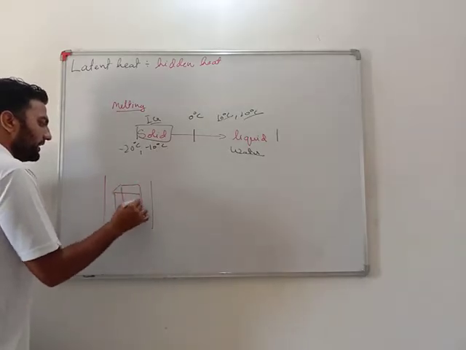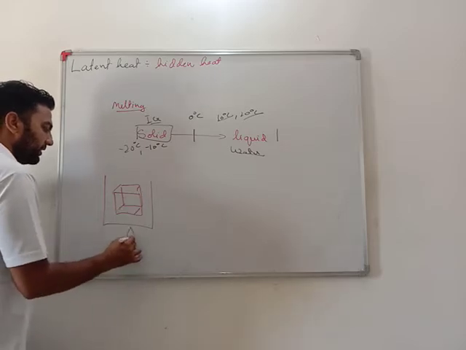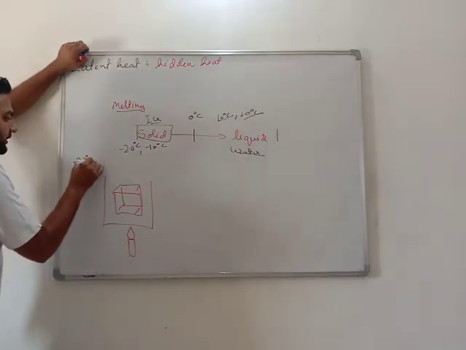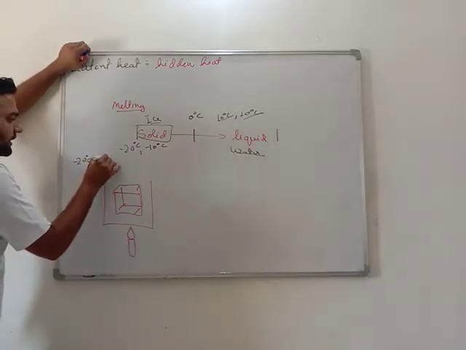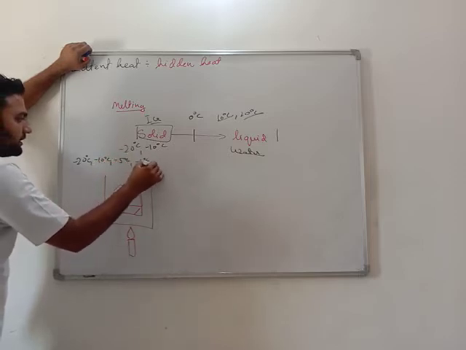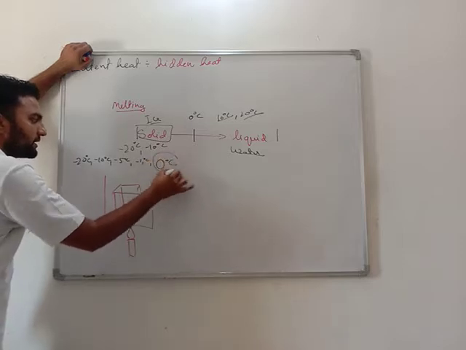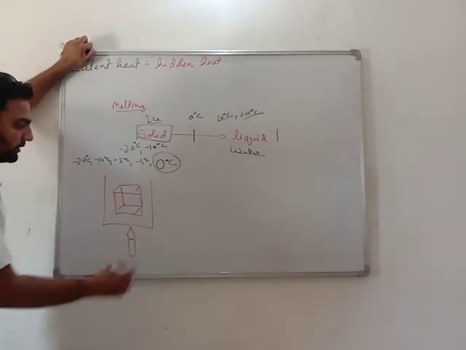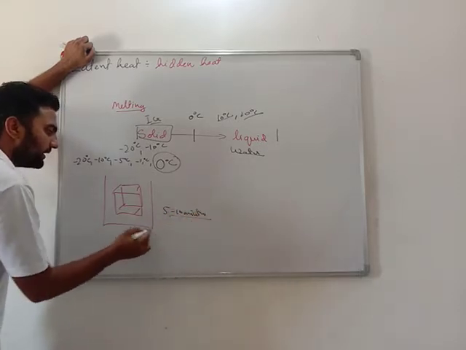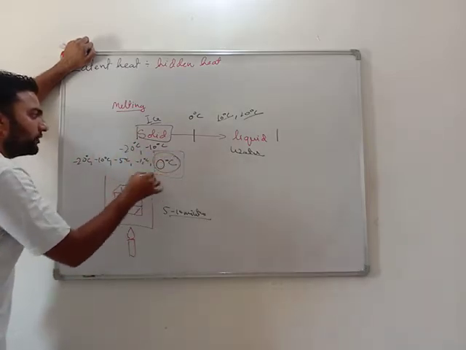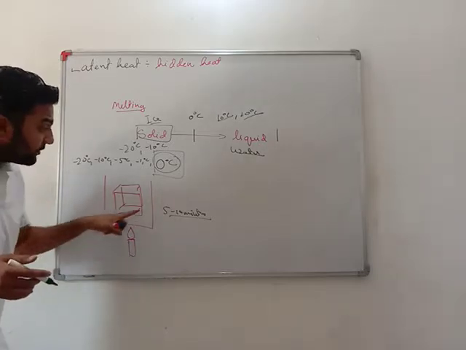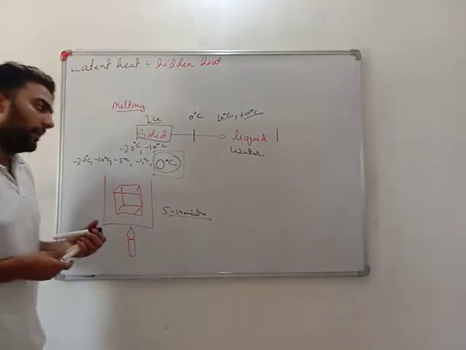What is latent heat? If ice is there and I am heating it, the temperature rises from minus 20 degrees to minus 10, minus 5, minus 1 degrees Celsius, and as it becomes 0 degrees Celsius, I see that for 5 to 10 minutes the temperature is not rising, it is continuously 0 degrees. Where is the energy going? I am heating, but still the temperature is not increasing. Why?